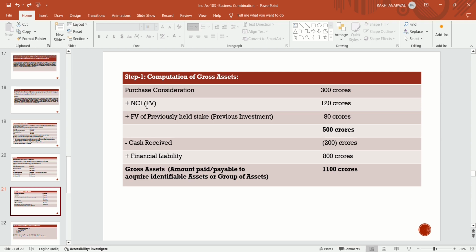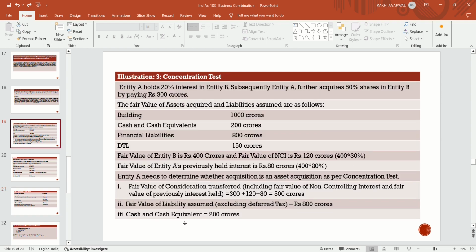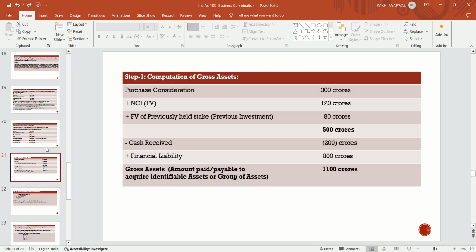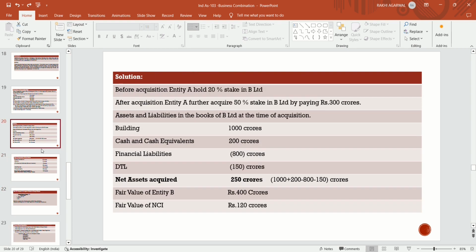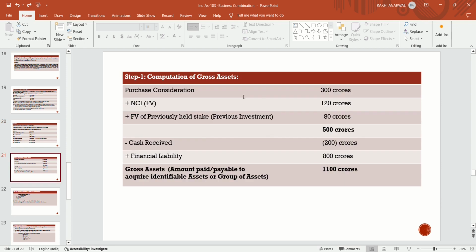So 300 plus 120 plus 80 becomes 500 crores. Cash received: cash and cash equivalents is 200 crores, and the fair value of liability assumed excluding deferred tax is 800 crores. This is the net assets acquired, and this is the computation of gross assets.